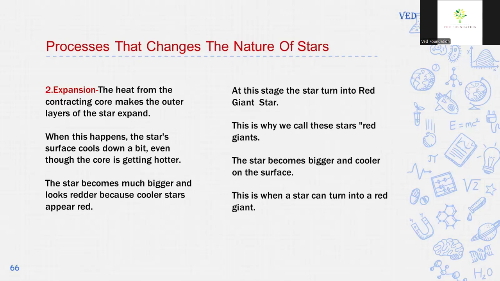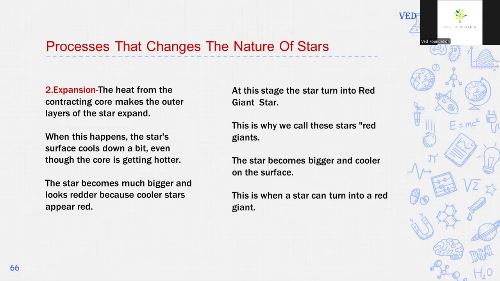Second process that changes the nature of a star is expansion. The heat from the contracting core makes the outer layer of the star expand. When this happens, the star's surface cools down a bit, even though the core is getting hotter. The star becomes much bigger and looks redder because cooler stars appear red. At this stage, stars turn into red giant stars. And this is why we call these stars red giants.